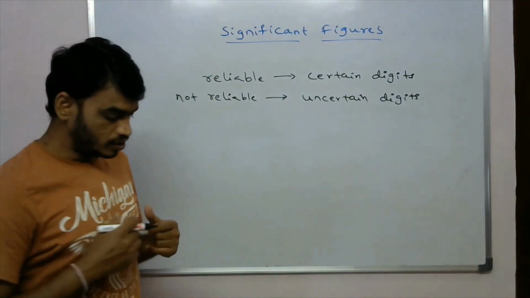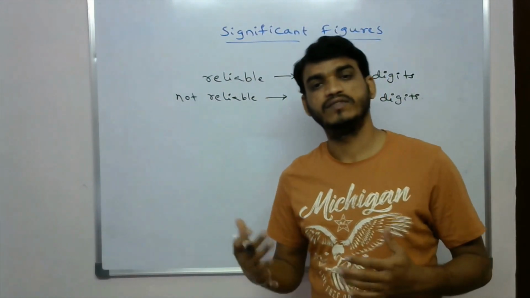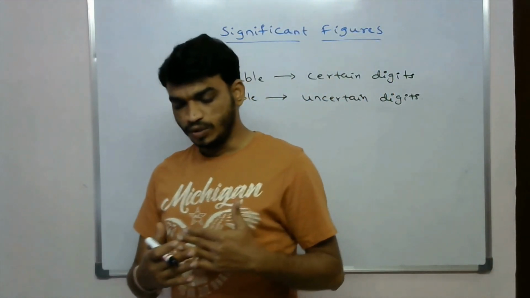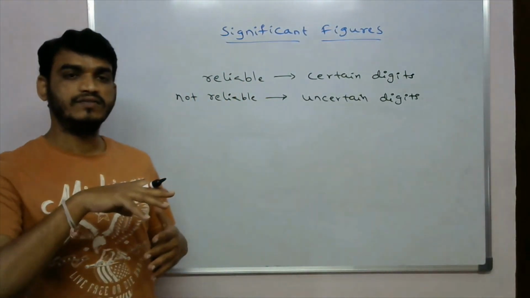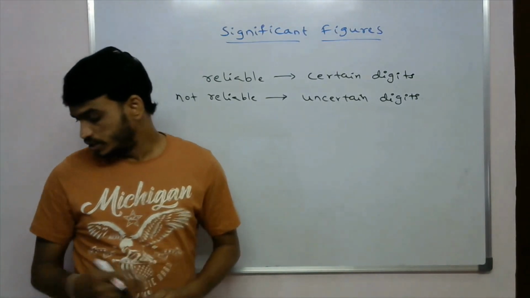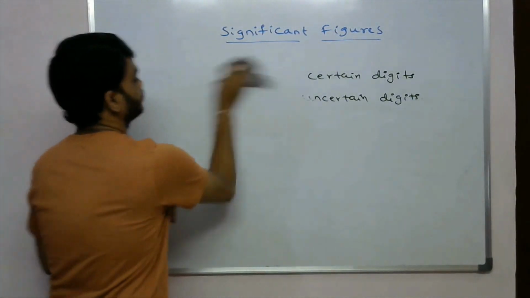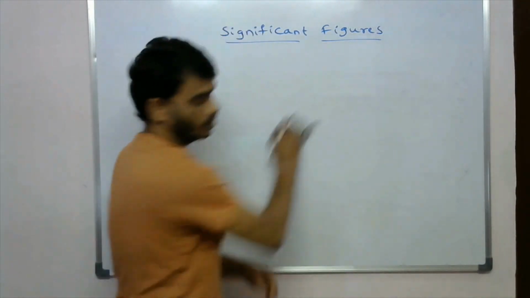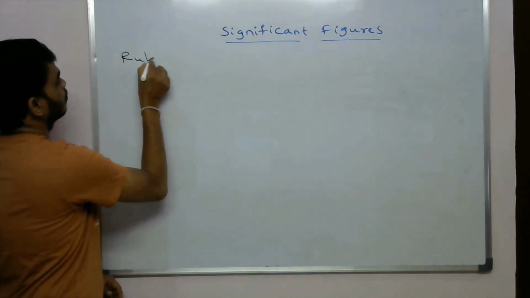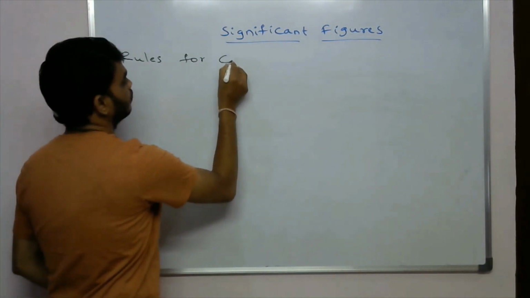But how to count these significant figures? To count them we have some rules. So, the rules for counting the significant figures.